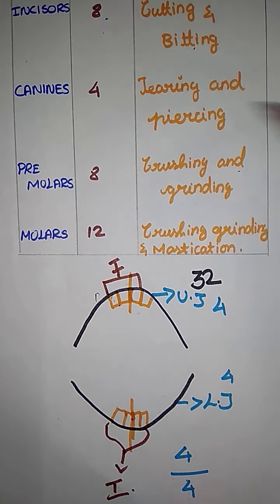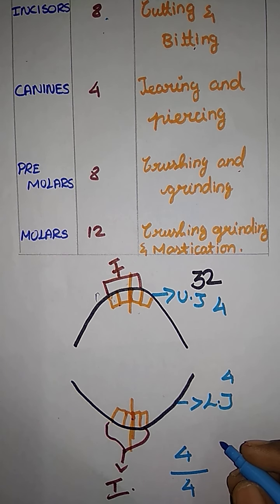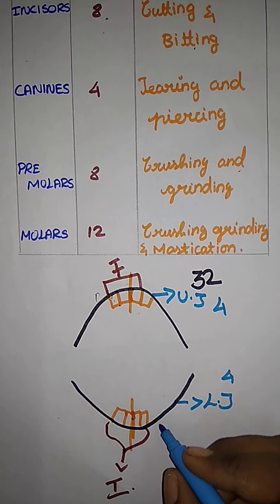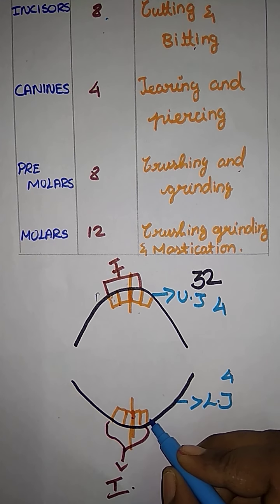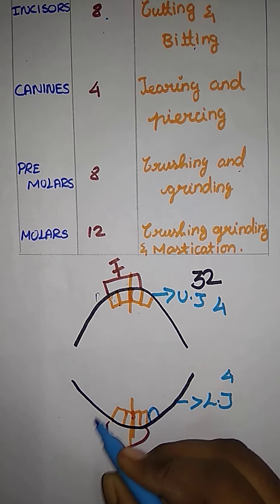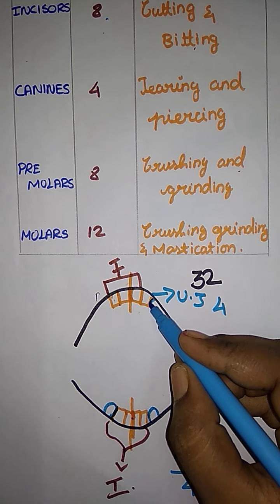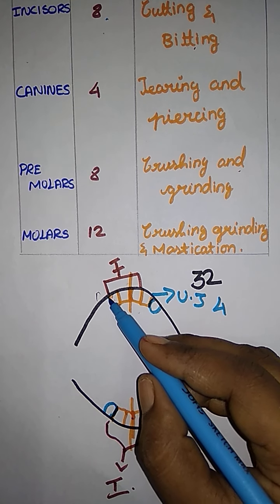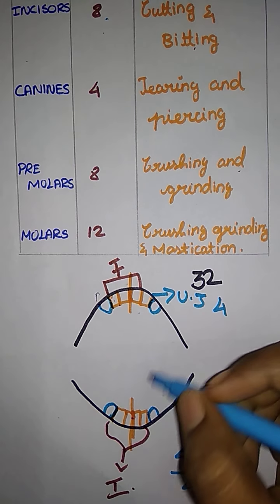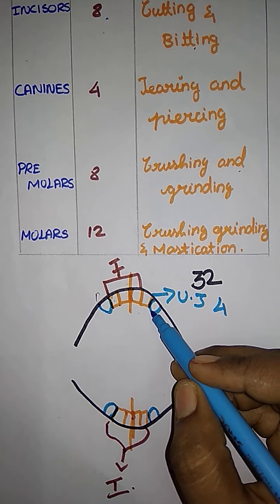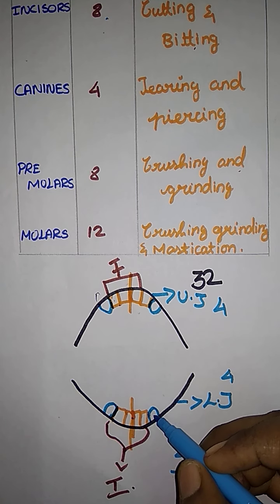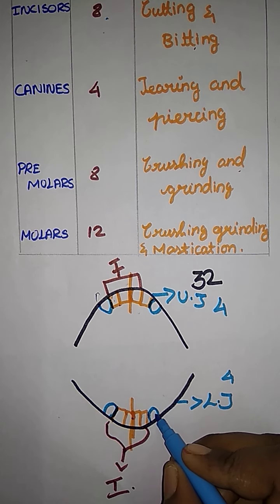And next one, canines. How many teeth are present? They said 4. So here they have 1, and this side also 1, and here 1, and this side 1. So just count it. Here they have 2, and this side, this is the lower jaw, they have 2. So what is the name for this ma?